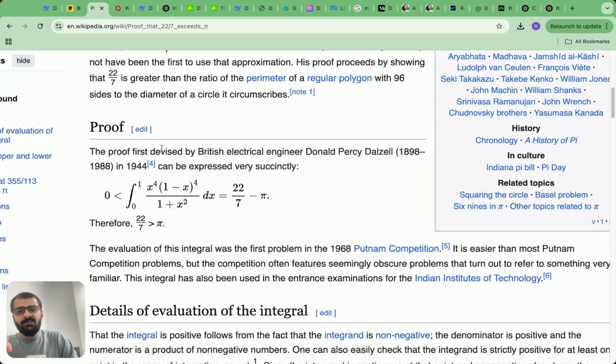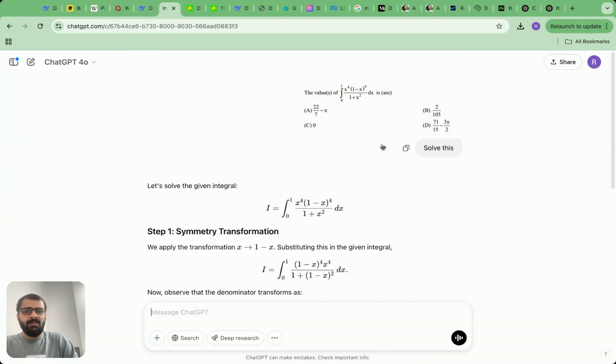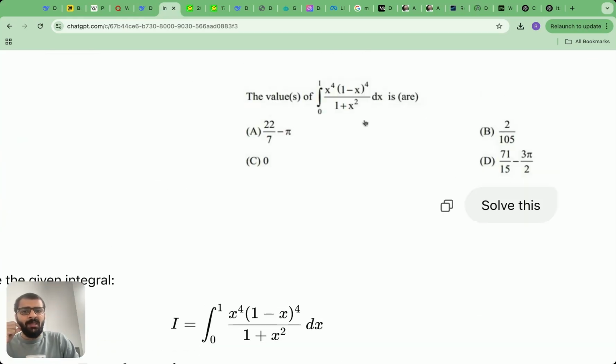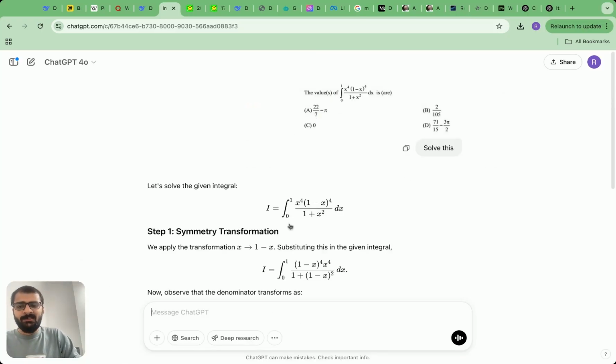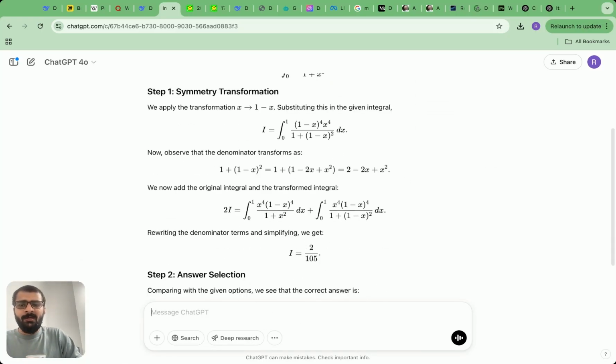The proof was first devised somewhere in 1944. And again, this is a beautiful relationship, right? So what I did is I went to DeepSeek and ChatGPT and I asked them to solve this. I went to GPT 4o. I gave it this integral and I asked it to choose the correct answer. Remember, option A is the correct answer, right? Let's see what GPT did.